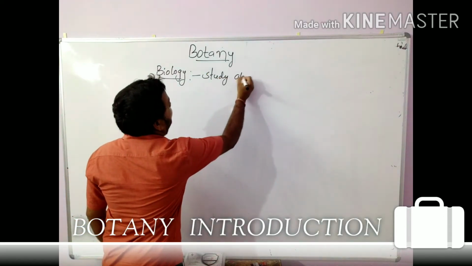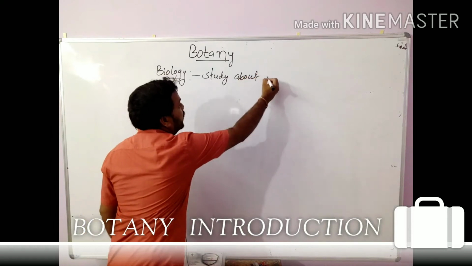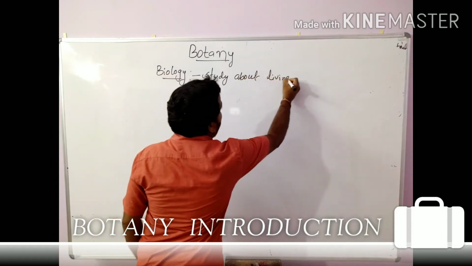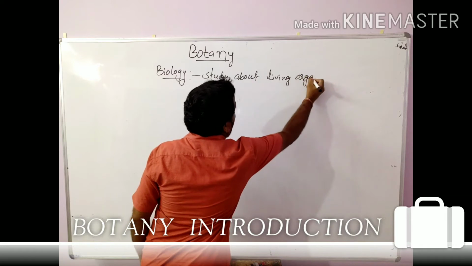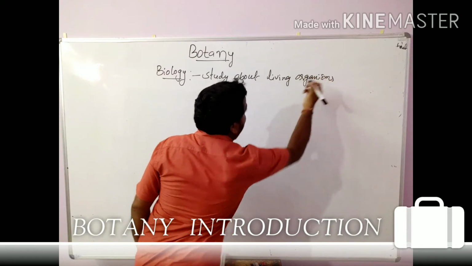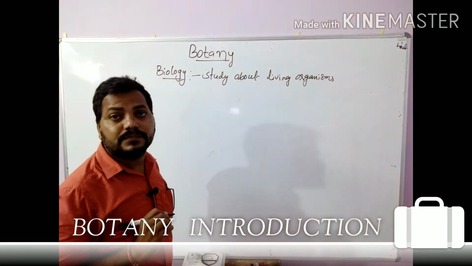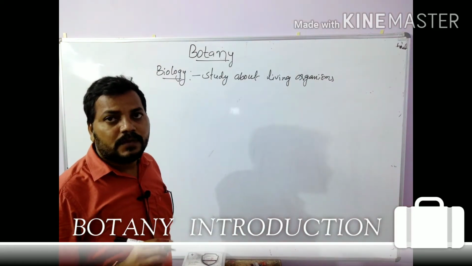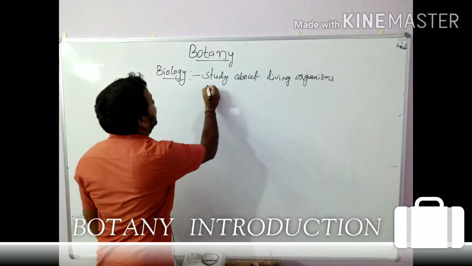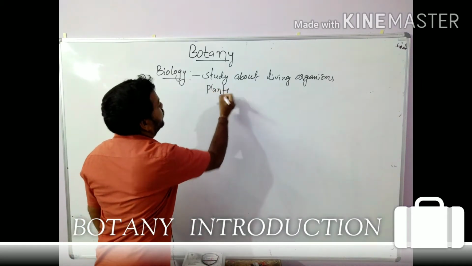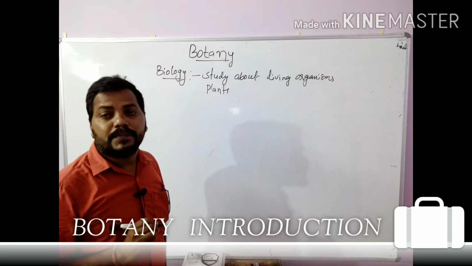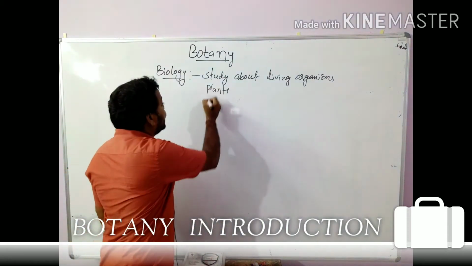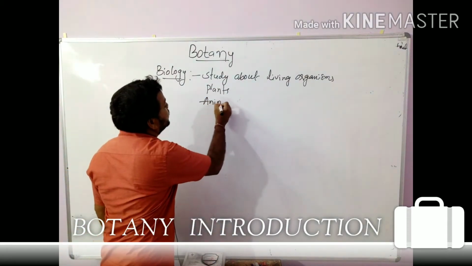Then what is a living organism? What are the living organisms? The living organisms are plants. The living organisms are animals.